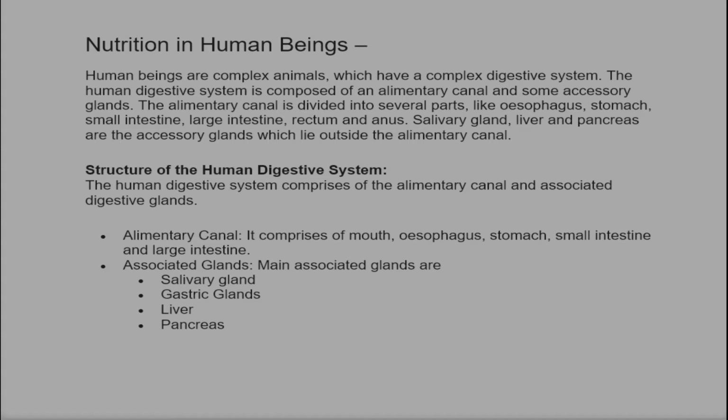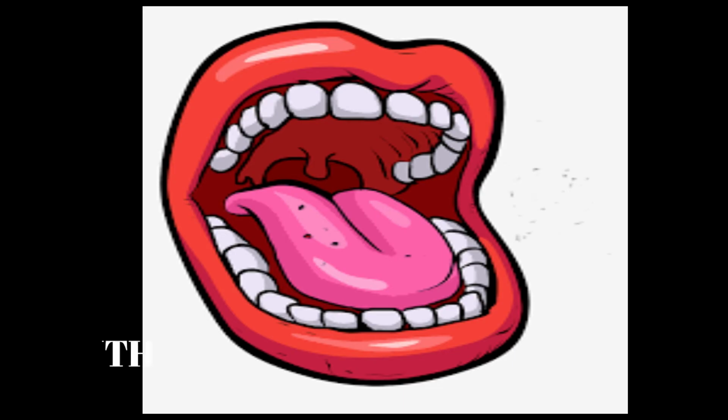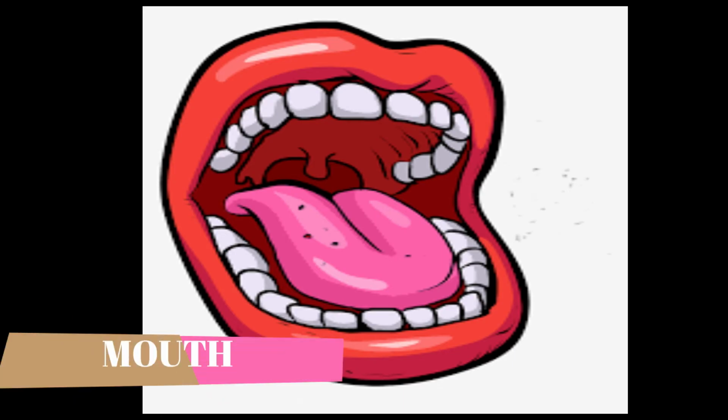Let's start with structure of human digestive system. Human digestive system is composed of alimentary canal and associated digestive glands. The alimentary canal includes mouth, esophagus, stomach, small intestine and large intestine. And the associated glands include salivary gland, gastric gland, liver and pancreas. Now we will start with mouth or buccal cavity.